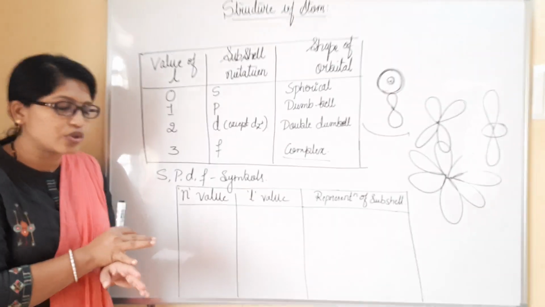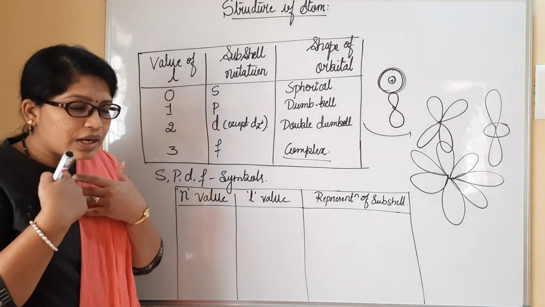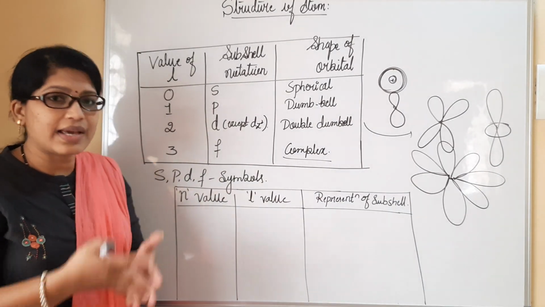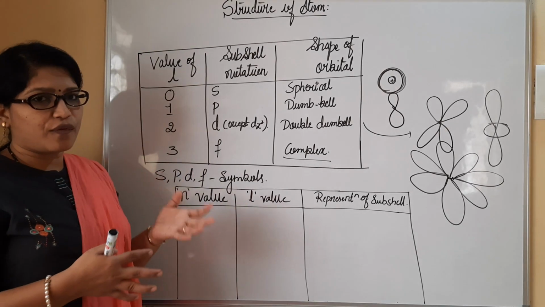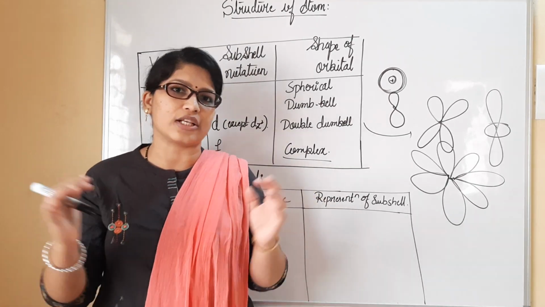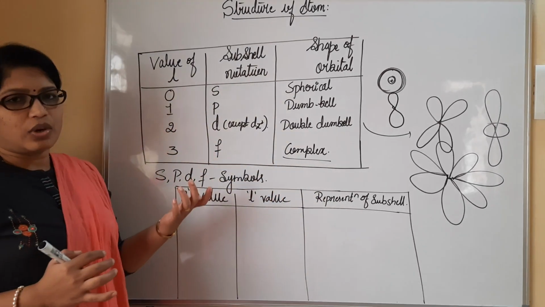Sharp lines have been observed, so it is denoted as s, principal lines were obtained for p, d is diffuse, f for fundamental lines. On the basis of the lines observed in the experiment, they have given such notations.